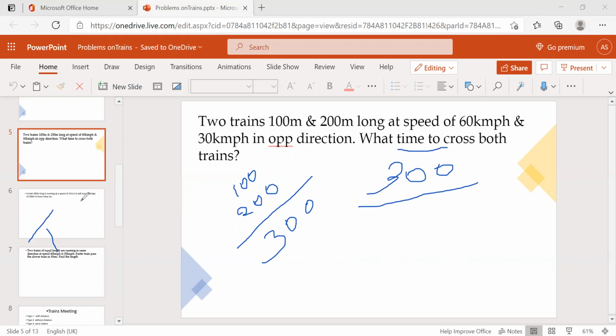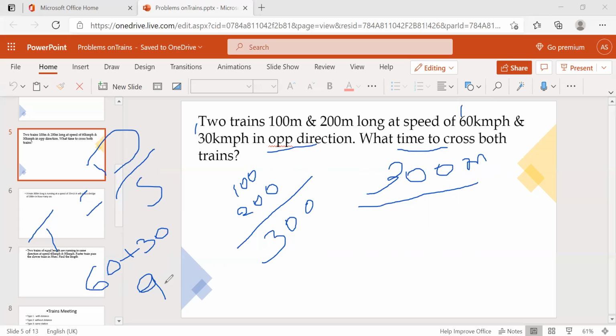Time is nothing but distance by speed. We know the distance 300 meters, and what's the speed here? 60 and 30. So in relative speed, opposite direction means both will be added. So 60 plus 30, totally 90 kilometers per hour.